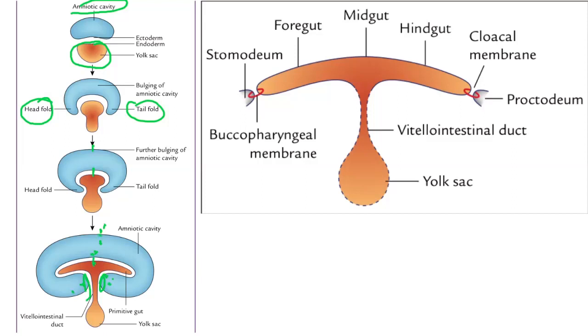You see this is the yolk sac, this is the primitive gut, which is connected by the vitello-intestinal duct. Okay, this is the primitive gut from which the midgut, hindgut, foregut develop, right?